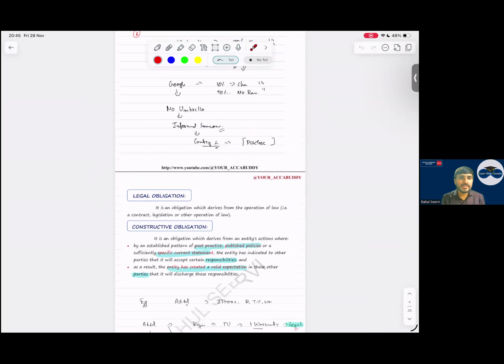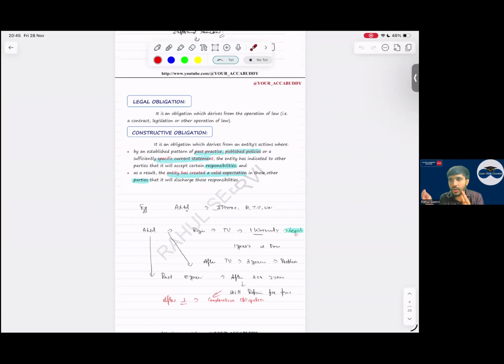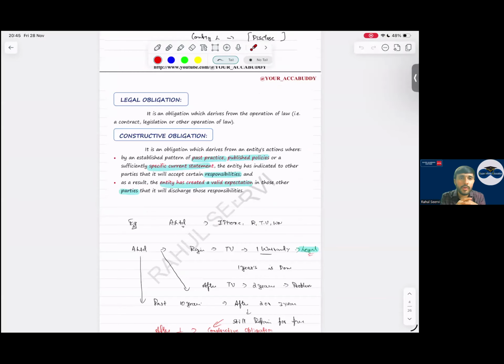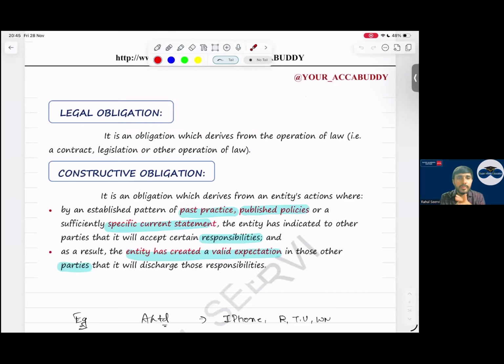Legal obligation means because of a contract, because of any law, etc. Constructive obligation means because of past practices, published policy, or any specific statement which we give, which creates a valid expectation in the parties. Like when you enroll in my classes, I did not mention that there will be a revision marathon.